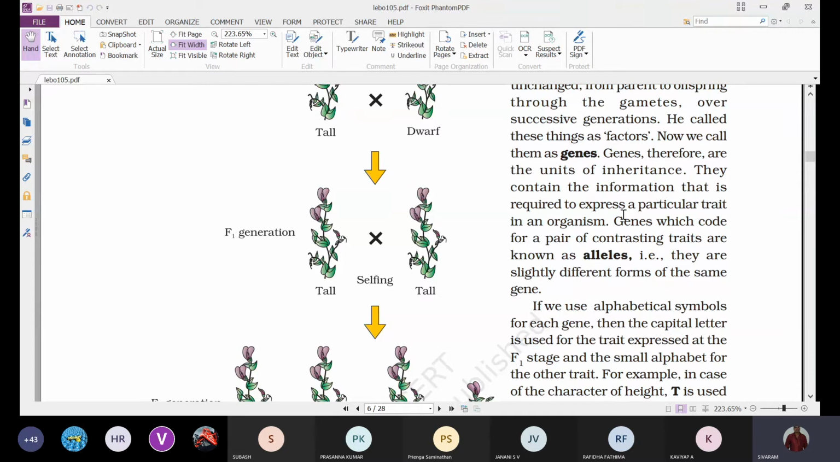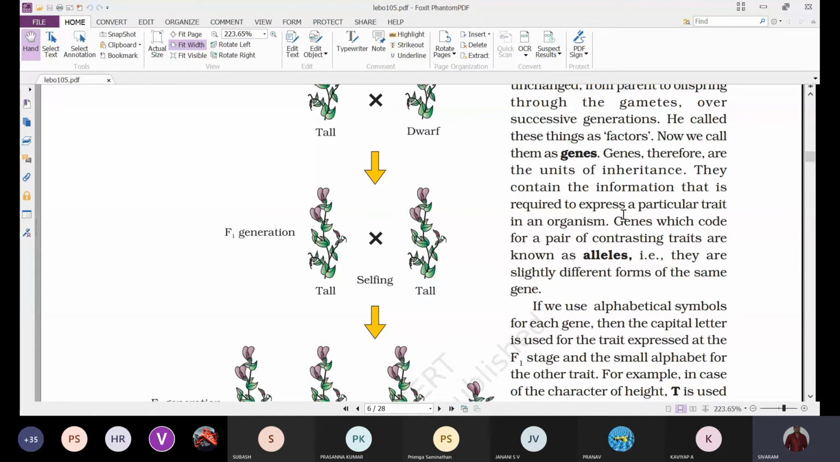Because of that slight variation, they are showing a difference in the trait, but representing one character. Two contrasting traits are a pair of contrasting traits. Pair means they belong to the same character. That's why we are using the term pair.